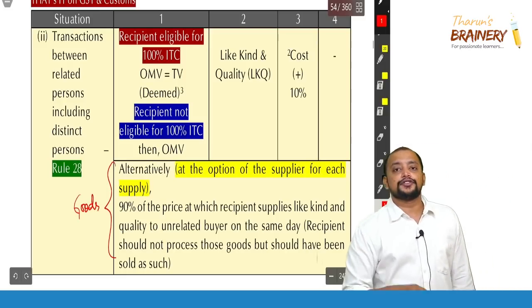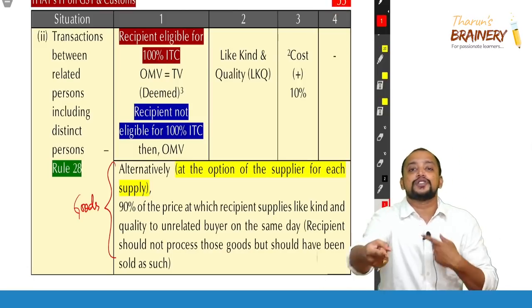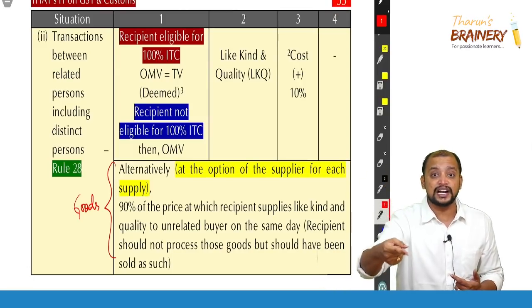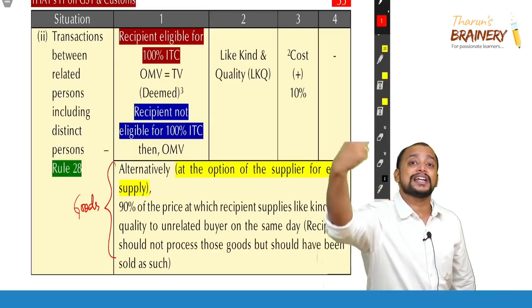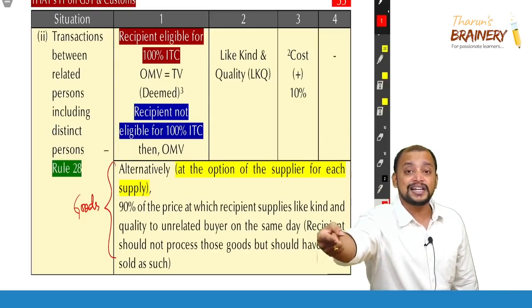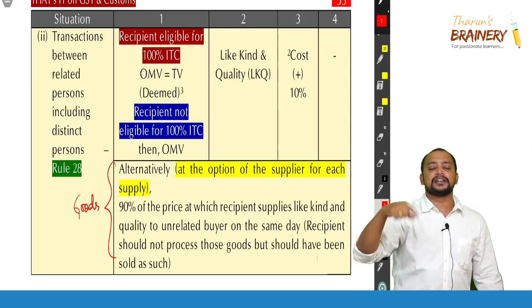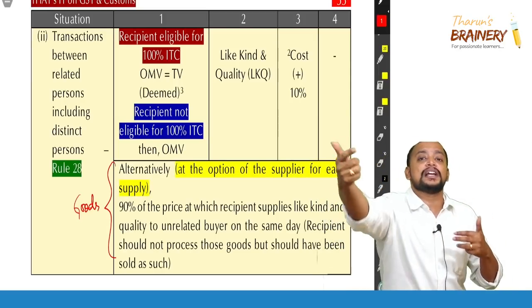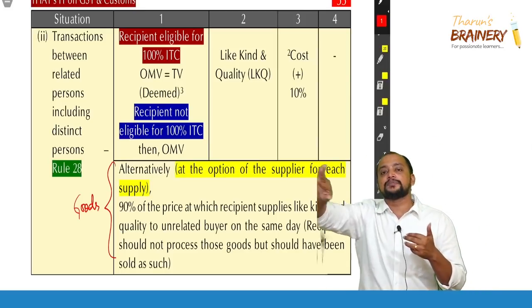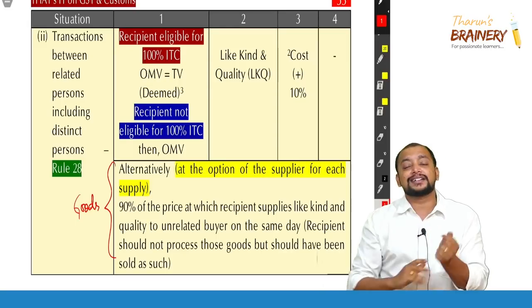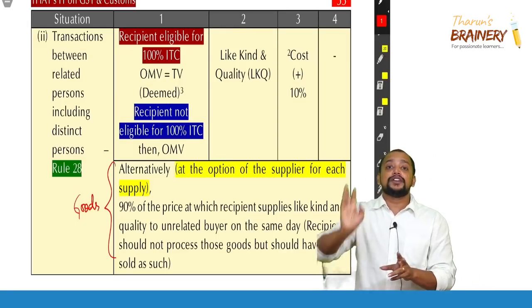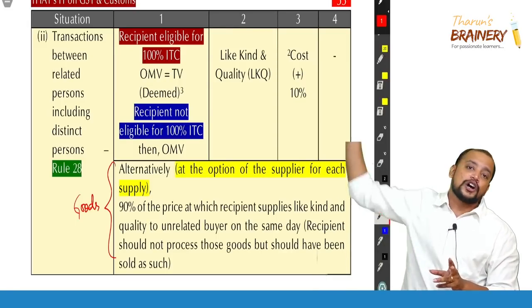Okay. So therefore, the price at which, for example, I am selling goods to a distinct person, I am selling goods to a related person, that distinct person or that related person subsequently sells to an unrelated buyer. Take that resale price, multiply with 90%. So assuming that his subsequent sale has a margin of 10%, take out the 10%. So into 90% will be taken as my value. So that can also be taken alternatively by ignoring OMV, LKQ and cost plus 10%.